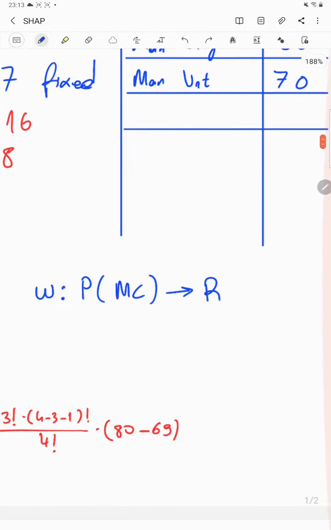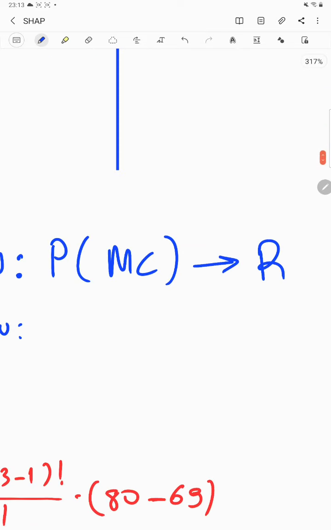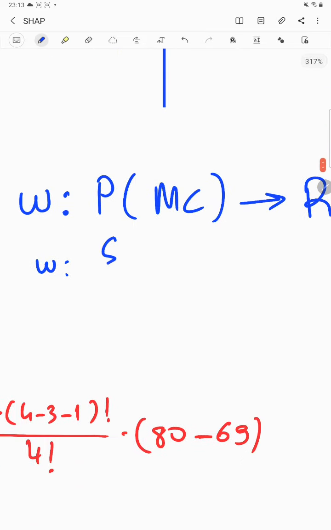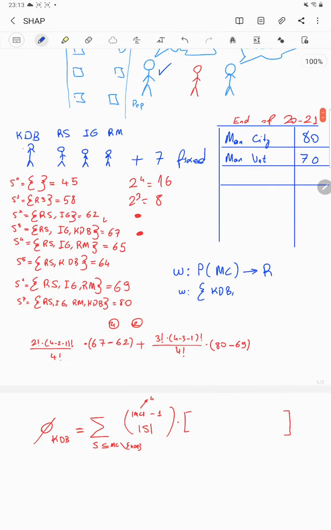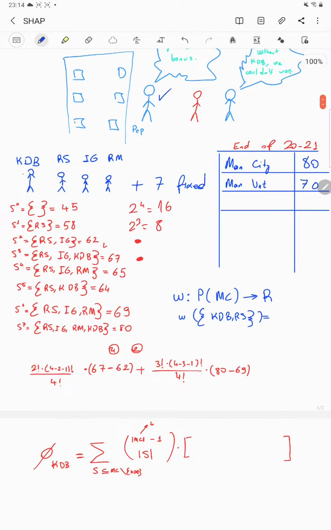And this function takes, let me explain it in that way. This function takes some subset, Kevin De Bruyne and Raheem Sterling, and returns the point.